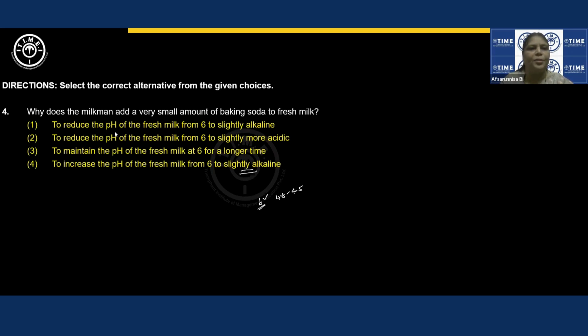To reduce the pH of the fresh milk from 6 to slightly more acidic, no. To maintain the pH of the fresh milk at 6 for a longer period of time, or to increase the pH of the fresh milk from 6 to slightly alkaline. We are trying to increase the pH above 6, right? So this should be the correct answer. This one says reduce, so this cannot be the option. This is also not right, because we cannot make it stay at the same pH value for a longer time. So 4 will be the correct answer, right? Moving ahead.